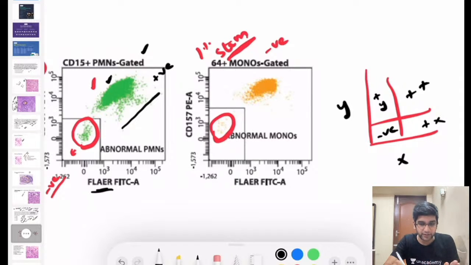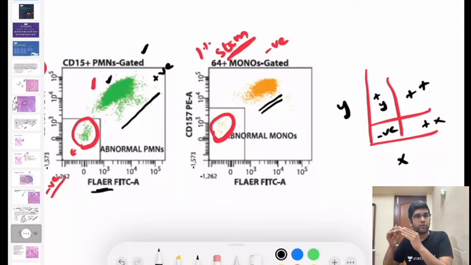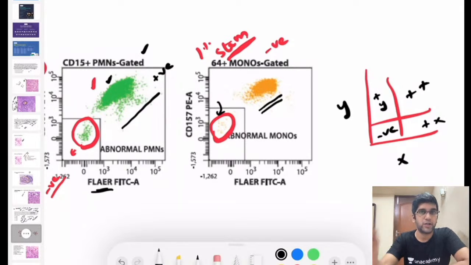If you apply that here, this will be positive for both FLAER and 157. There are a few tiny yellow dots here, which will be negative for FLAER as well as 157. Fine. Hope that's clear, Lakshmi. So keep in mind, it's not always that everything should be positive in PNH. Even 1% of stem cells having the mutation is definitely abnormal for me. With the help of history, pancytopenia and intravascular hemolysis, I can definitely call this patient as suffering from PNH. History is very, very important.